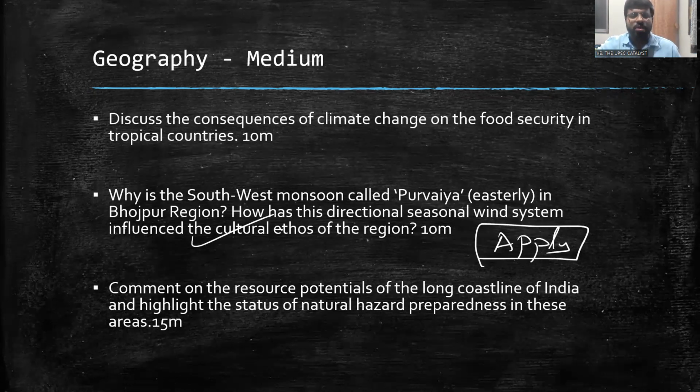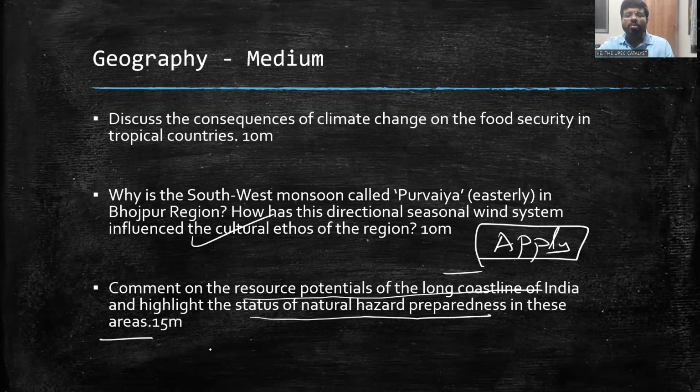Then, similarly, comment on the resource potential of the long coastline of India. That means what are the economic resources? What are the natural resources? They didn't ask only about economic. You can talk about natural resources, everything, and highlight the status of natural hazard preparedness in these areas. So you can talk about, simply, there is so much talk about the blue economy. You can write about that, fisheries, tourism. Okay, you can talk about economic potential.